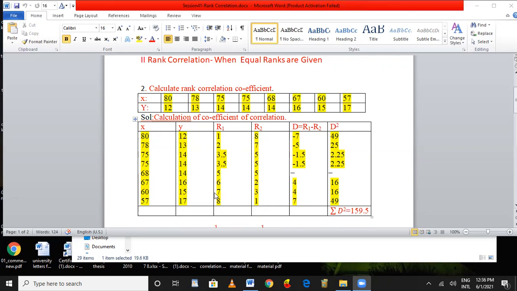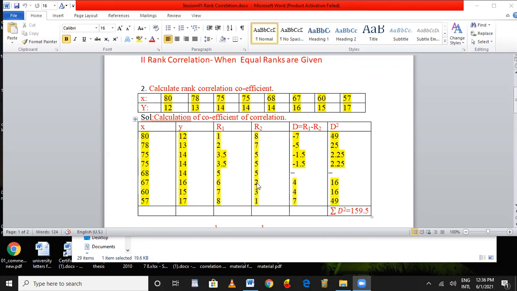Now we have assigned the ranks in R1. Judge 1 has given the ranks according to him. Now again, the second judge, Y judge, has given the marks here. Here, the highest is 17. 17 will get the first rank. Next is 16, second rank. 15, third rank. First, second, third.